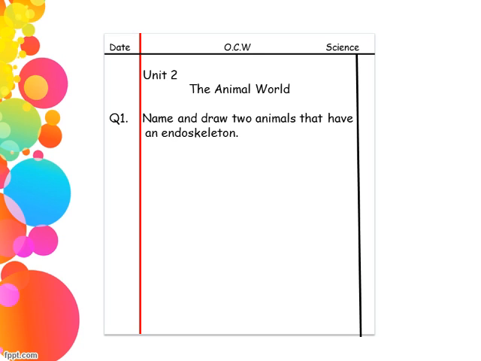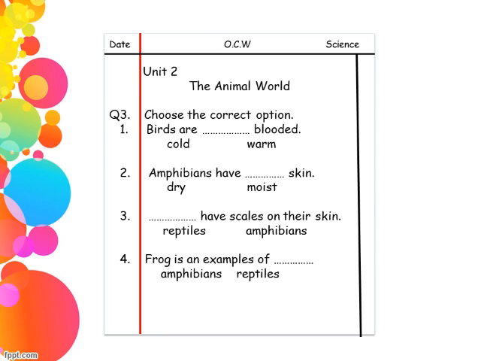Question number 1 is name and draw two animals that have an endoskeleton. Write their names and also draw them. Question number 2 is name and draw two animals that have an exoskeleton. Question number 3 is choose the correct option. Circle the correct one and then write it in the blank. I think that's enough for today.